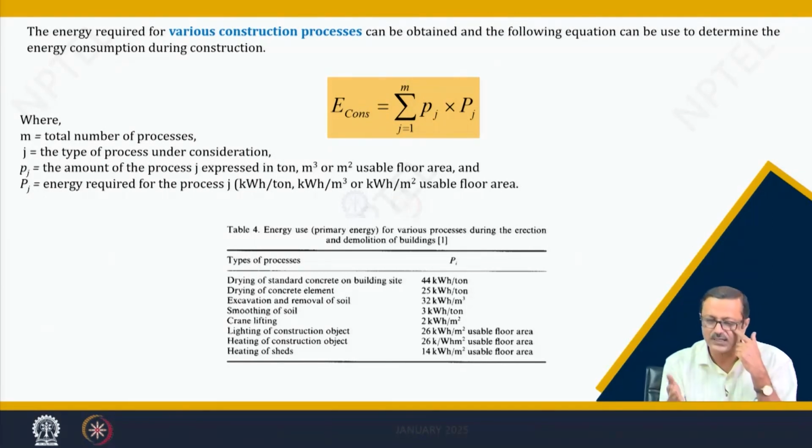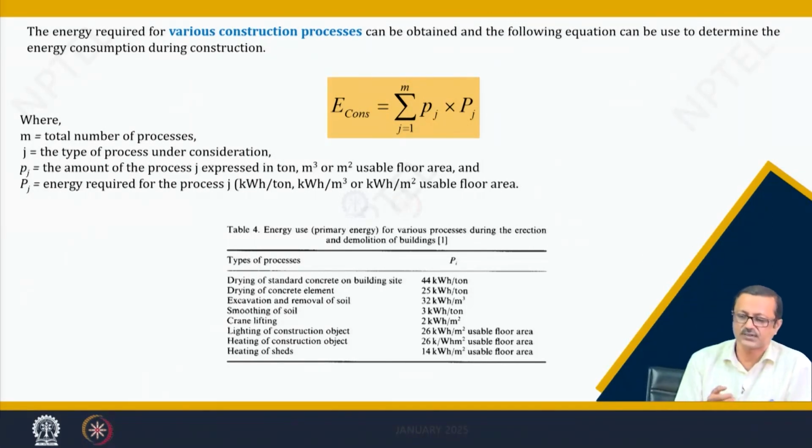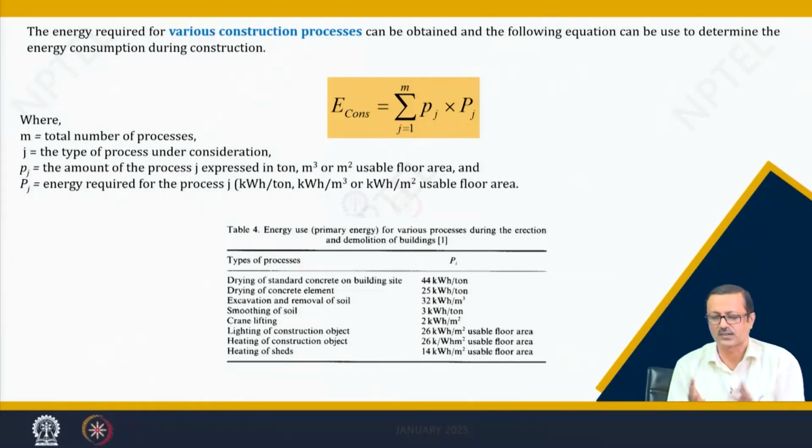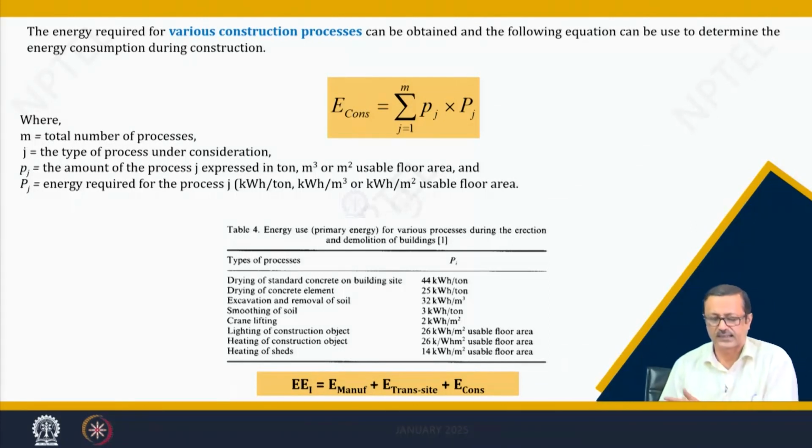In that particular paper, a table has also been given for some of the excavations, the crane lifting, the smoothing of the soil. So, how many kilowatt hours per ton of soil or of some material lifted from one place to another height. It is 2 kilowatt hours per meter square, energy is required. So, finally, we can find out.